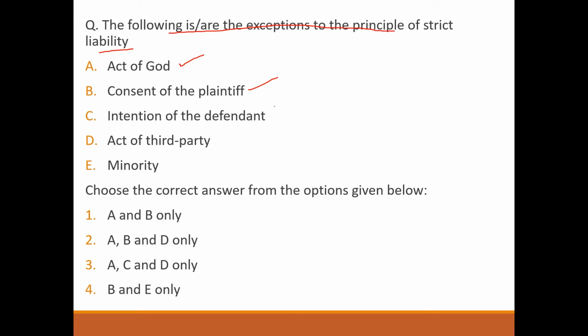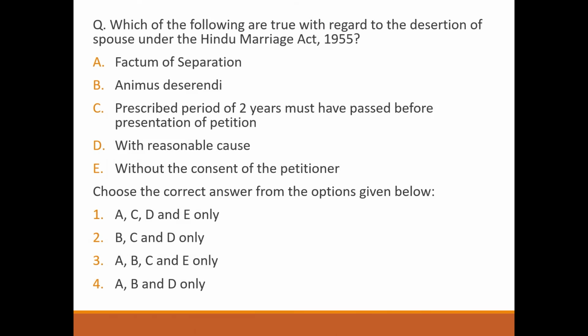Next question, which of the following are true with regard to desertion of spouse under Hindu Marriage Act 1955? Factum of separation, correct. Animus deserendi, correct. Prescribed period of 2 years must have passed before the presentation of petition, correct. With reasonable cause, wrong. Without the consent of the petitioner, correct. So answer will be option number 3.